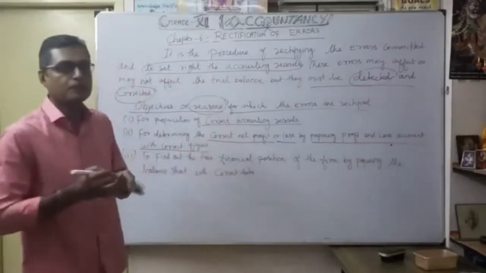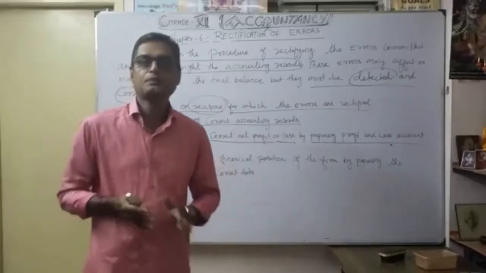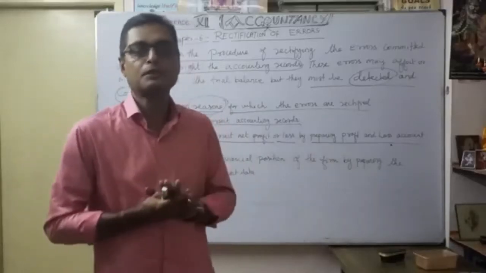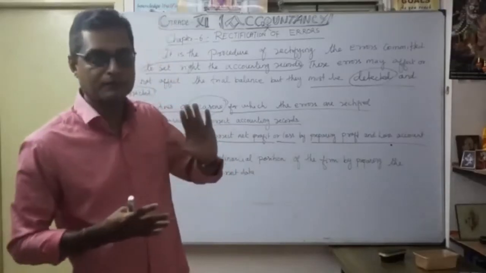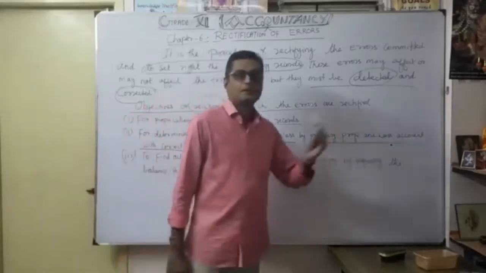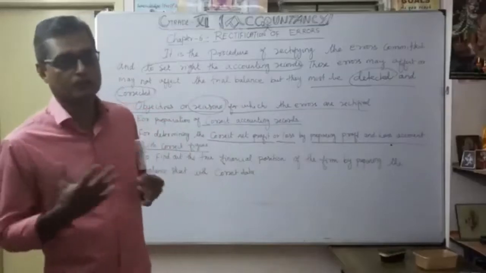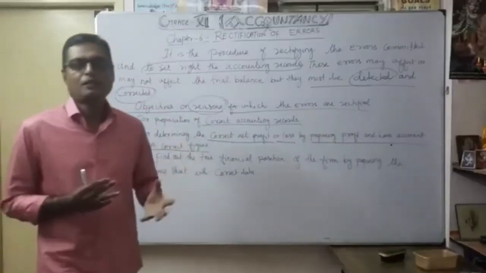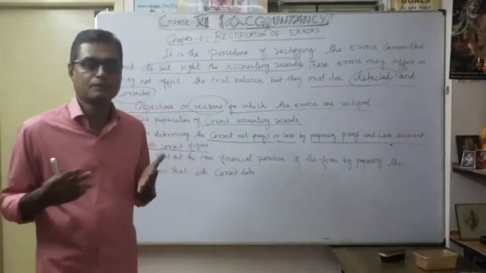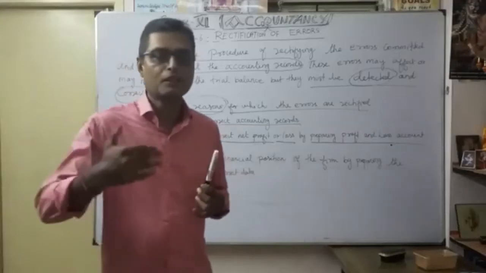When you want to prepare the trial balance, after recording the transactions, thereafter we go for ledger posting, and finally after getting the balances, we prepare the statement called the trial balance. Once everything is correct, then only you can prepare the correct net profit or loss according to the rectification of the error. Otherwise what will happen? Because of not recording the correct information, the profit will be wrong.